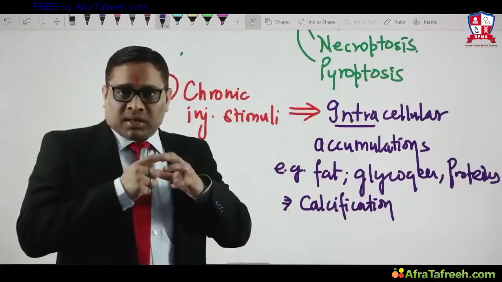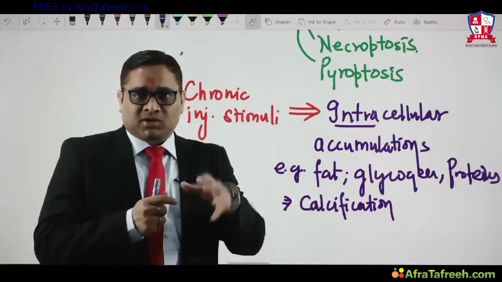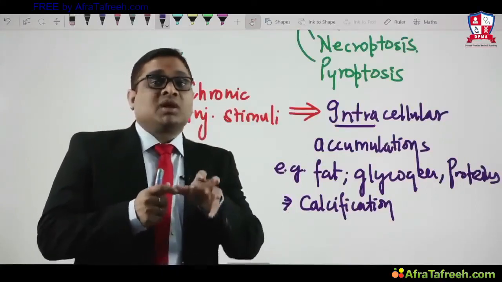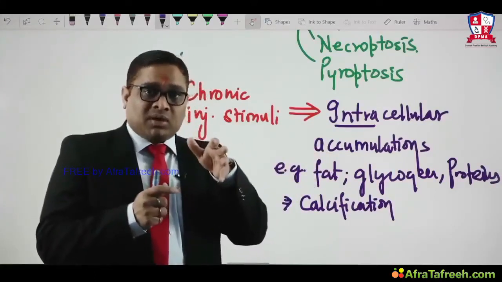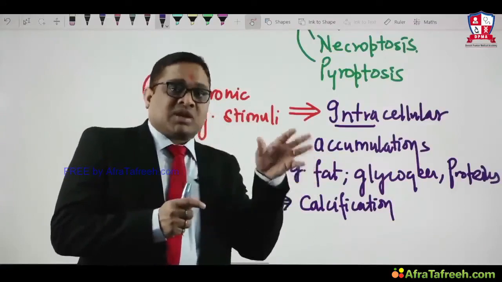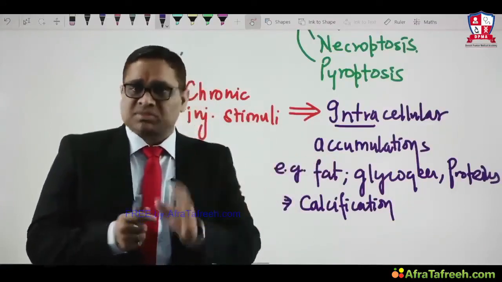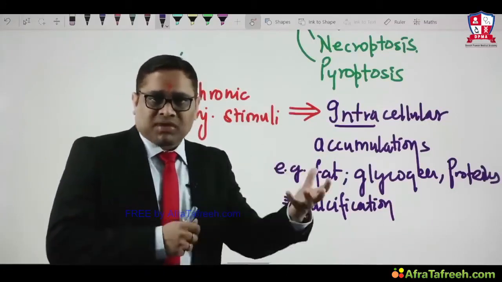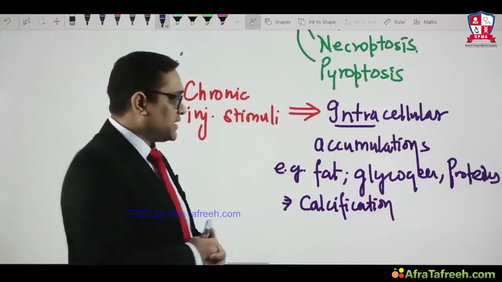So now we can see how we started. When the stimulus was altered physiologic stimuli or sublethal stimuli, cells were undergoing adaptations. When it was lethal, cells were having a reversible injury when it was transient, and when it was persistent, causing cell death because of the irreversible injury. After that, necrosis, pyroptosis, all those morphological changes will be happening inside the cell.